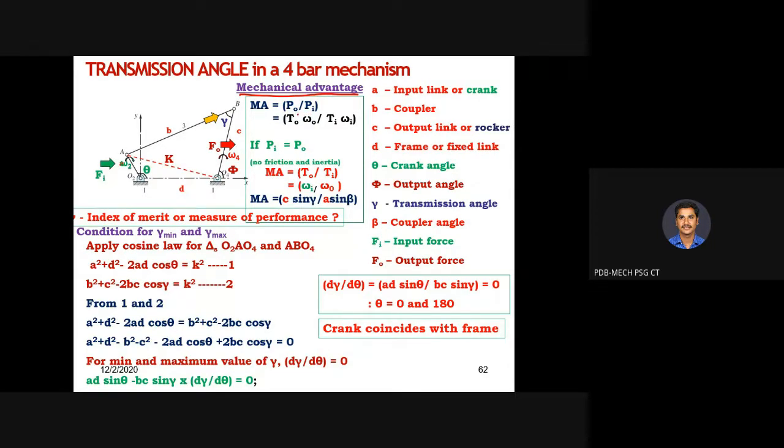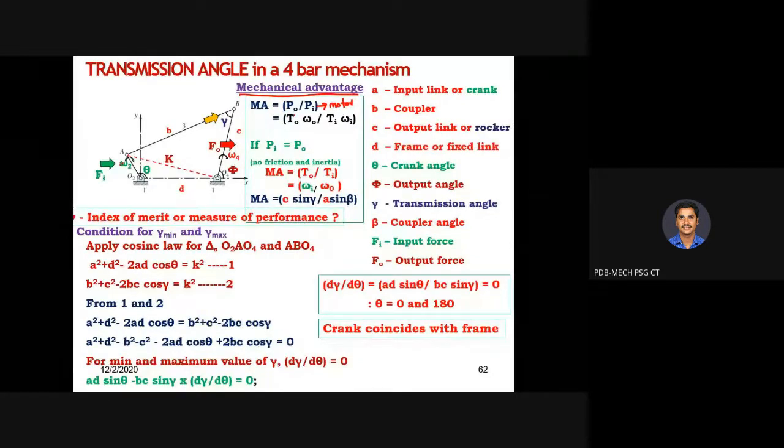So what is the input power? Input power is nothing but the motor power. Whatever prime mover we are using generates the input power. Output power is nothing but how much power we are able to extract from the mechanism, from the rocker side or output link side.